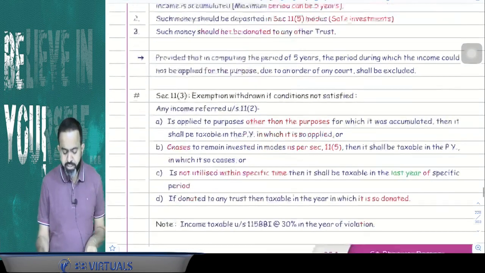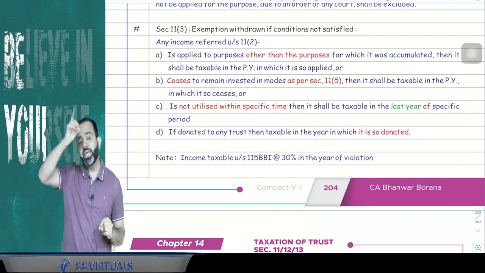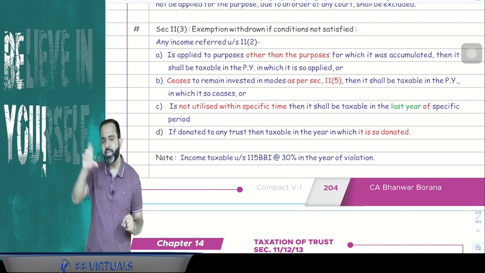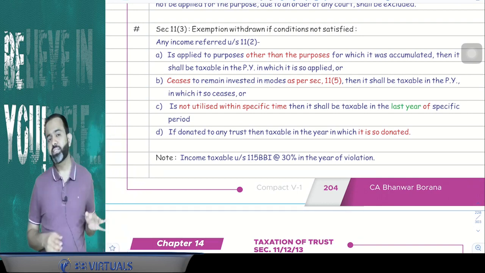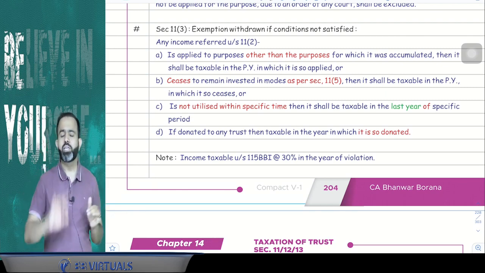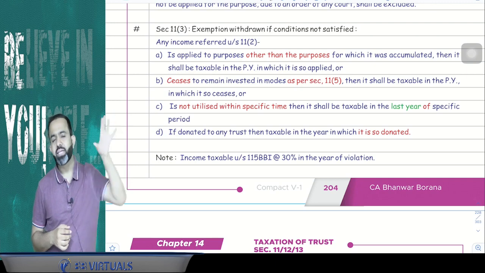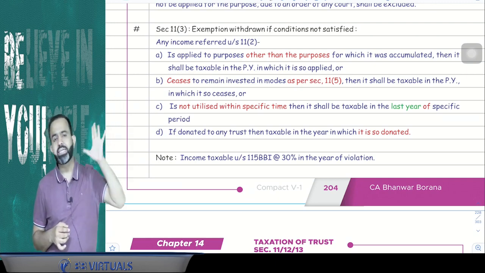Now, one more point, sir, there is section 11(3). 11(3) says that in 11(2), if there is any violation, then whatever exemption you have claimed earlier, now again it will be taxable. First is, suppose that amount is spent for any other purpose. Earlier you have accumulated for a specified purpose, but you have used that amount for any other purpose. Then in the year in which it is used for any other purpose, in that year it will be treated as income.